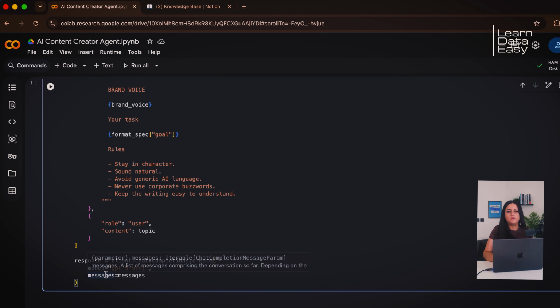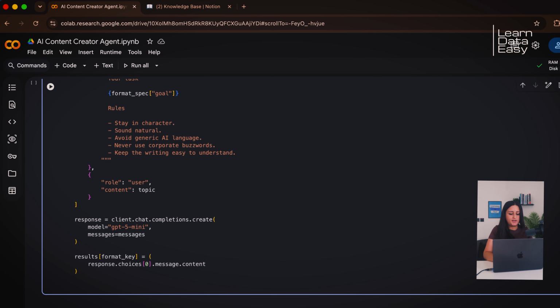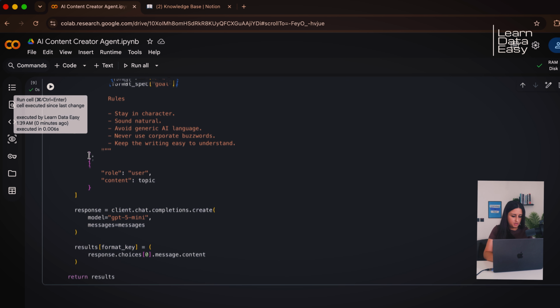This allows us to create different types of topics that we need content about. So we can use this daily, we can use this weekly, we can use this whenever we need. And now again, every time we're getting the first of the choices that it gives us and the content from that message. And that is our function.